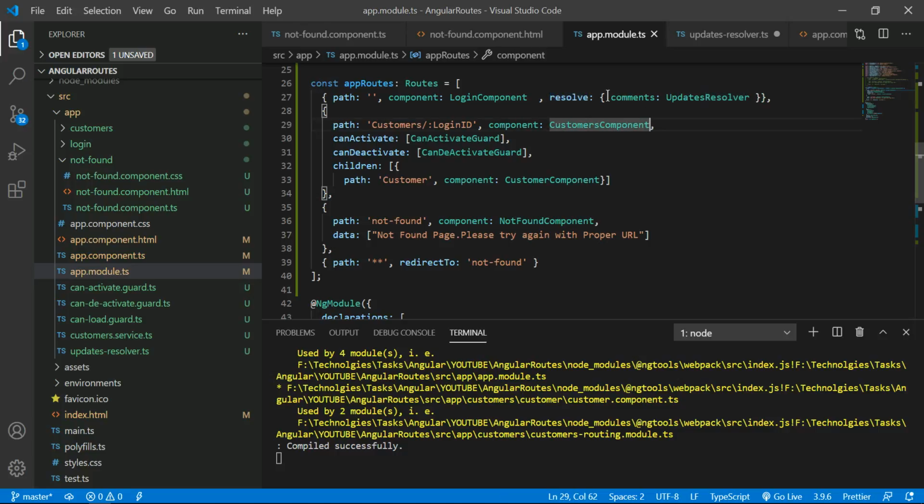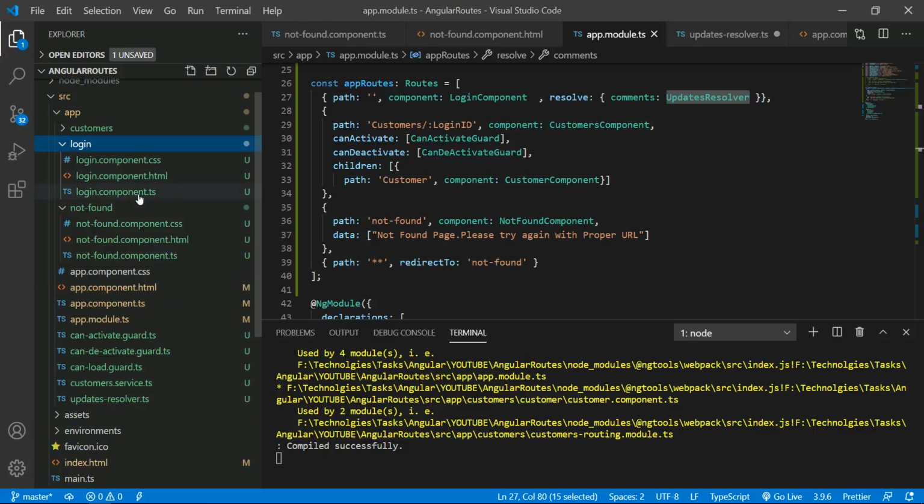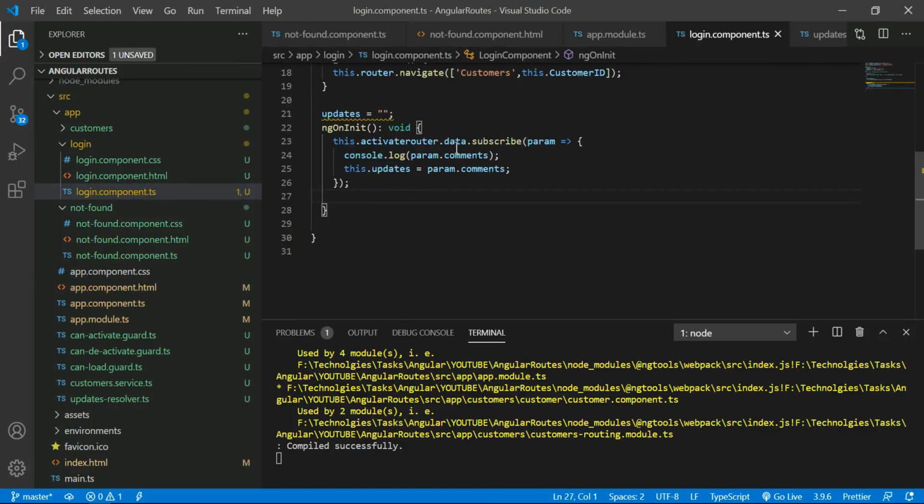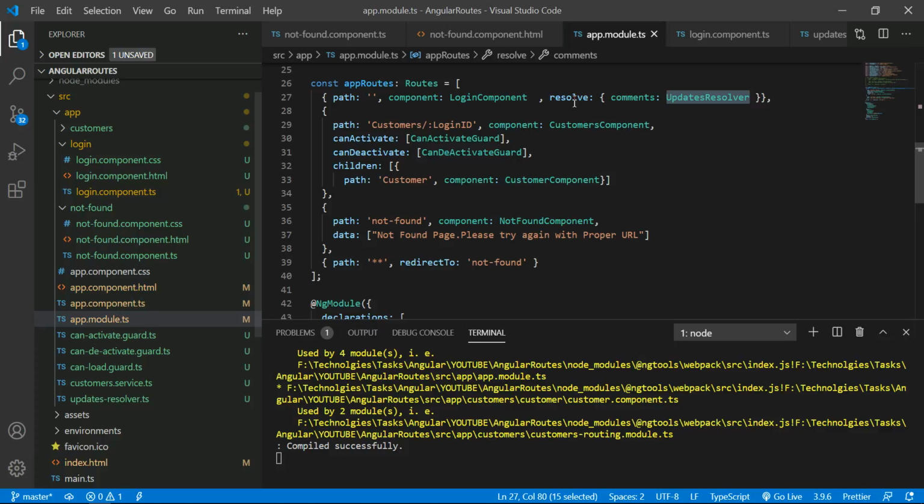But here you can see, this is the object, this is the array. So how do we get the data? Once you subscribe, you have to call this key value, then you can get the updates resolver. Same method, same approach. Come to login, and here you have to do the same with the activated route. Right now this is the login component, the login path, and I am subscribing to the data that indicates the resolve. So data indicates this resolve.